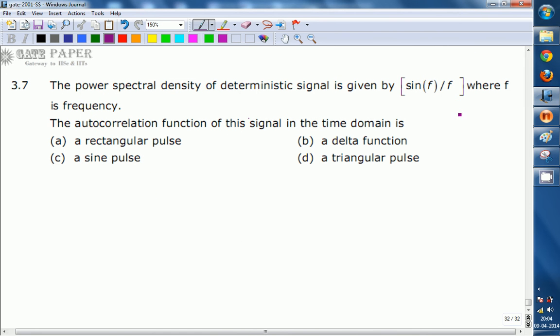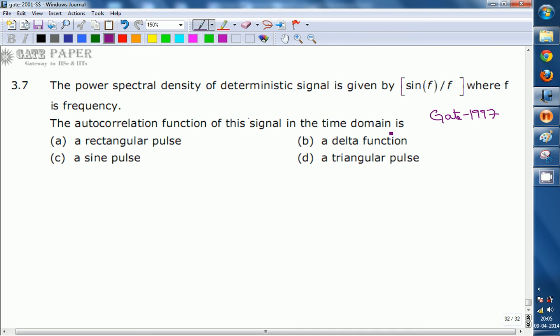A question from Signals and Systems given in GATE 1997, from the relation between power spectral density and autocorrelation function. Here it is given that the power spectral density of a deterministic signal is given by sin f by f, where f is the frequency. Then the autocorrelation function of the signal in time domain is.